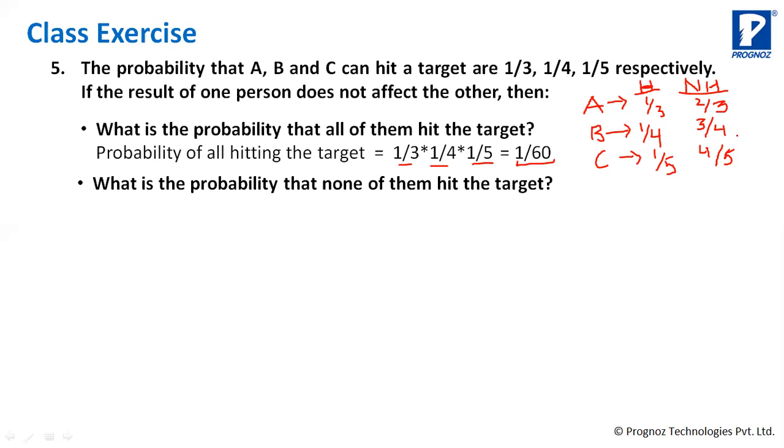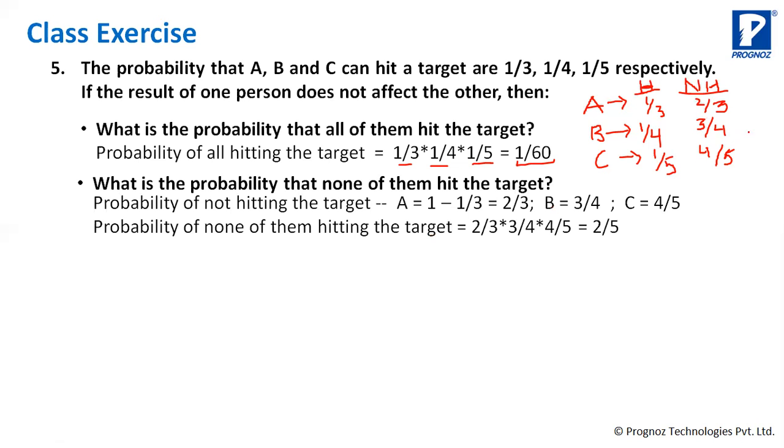It will be 2/3, which is A not hitting the target, 3/4 is B not hitting the target, and 4/5 is C not hitting the target, which is 2/5. So this is the probability that none of them will hit the target. A won't hit, B won't hit, and C won't hit. A not hitting, B not hitting, and C not hitting.